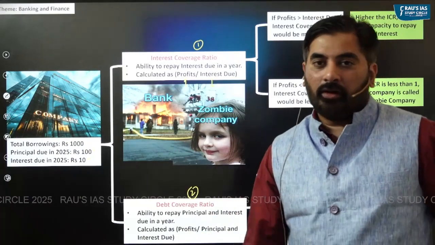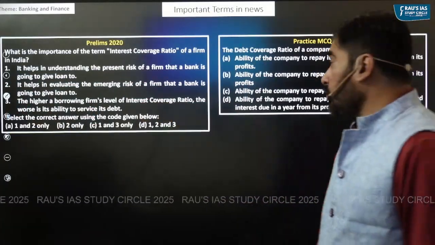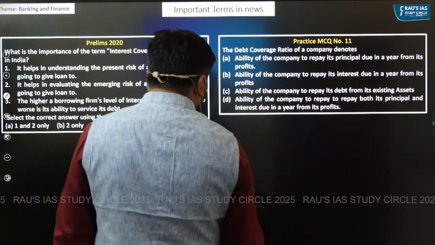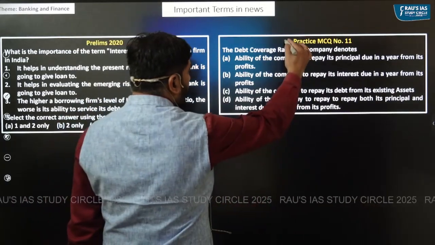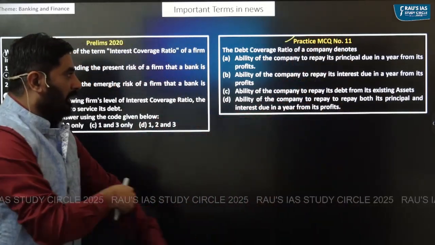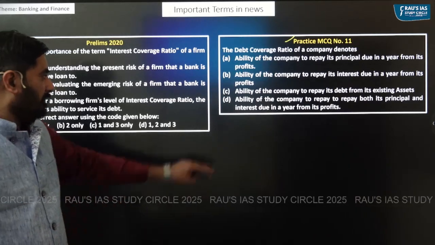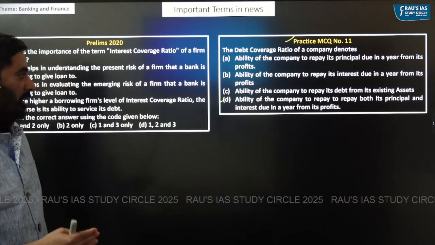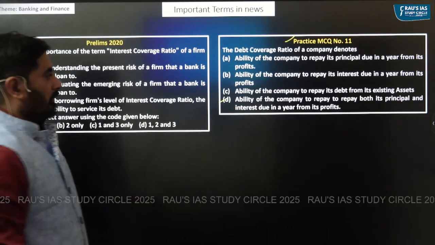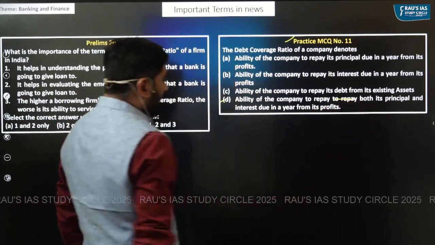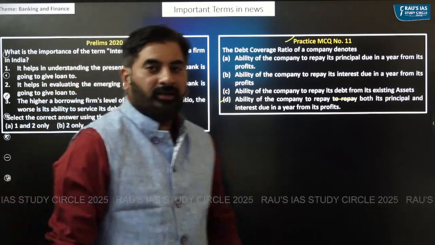That is the concept of debt coverage ratio. So based upon our understanding, I'm pretty sure you can easily solve this question. Practice MCQ number 11. The right answer in this case is D. Ability of a company to repay both its principal and interest due in a year from its profits.